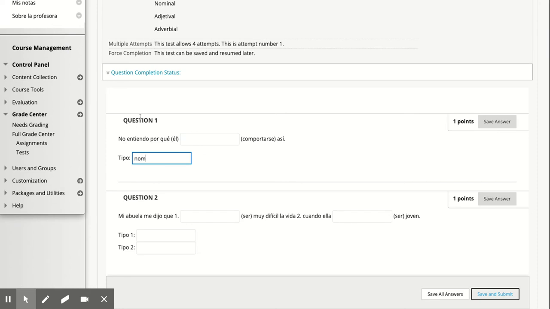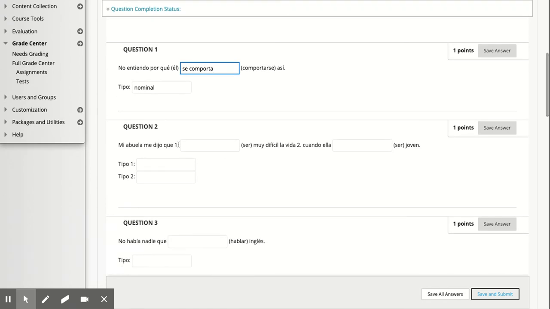So I'm going to put in nominal. And then entender, so pull up that list of verbs from the handout that I gave you a while ago that says, if it's this kind, these are some of the verbs that use this kind of noun clause. Entender means to understand. So that's a verb of knowledge. Verbs of knowledge require the use of the indicative. And then we look here and say, okay, this is present tense. So this is also present tense. You want to put se comporta.